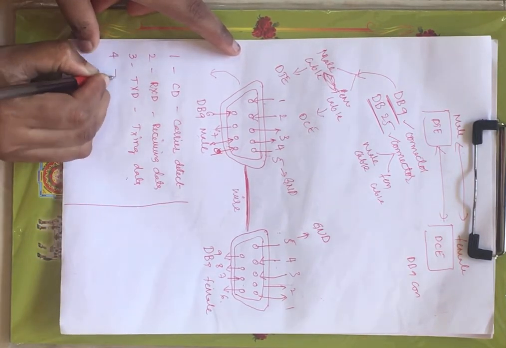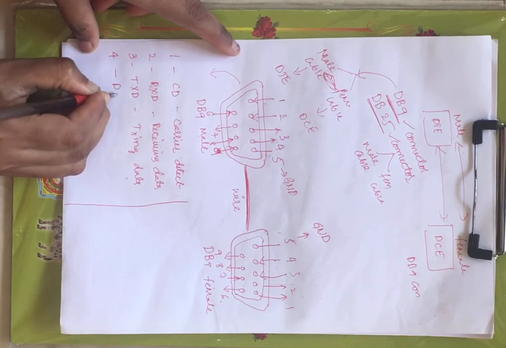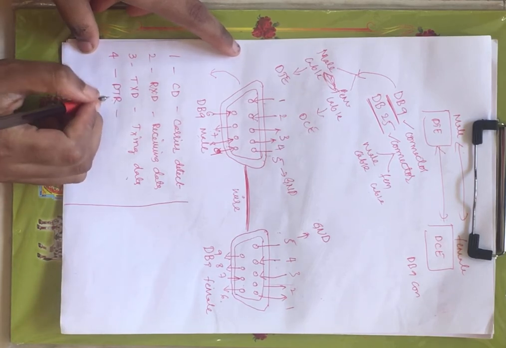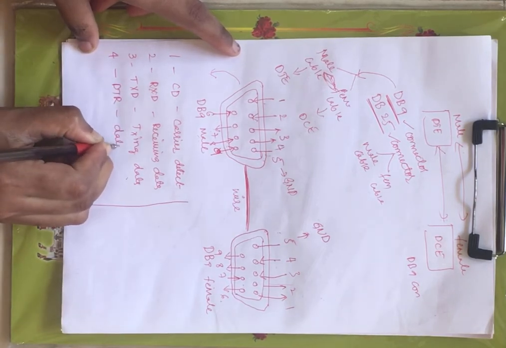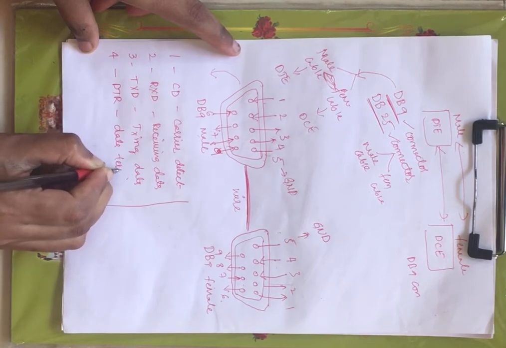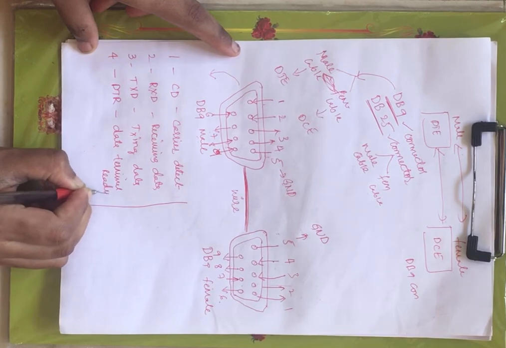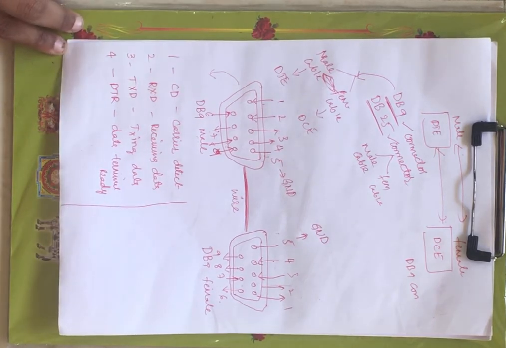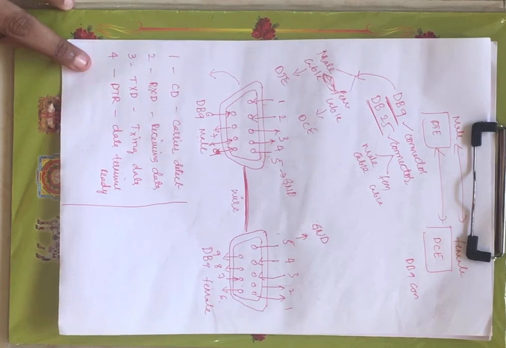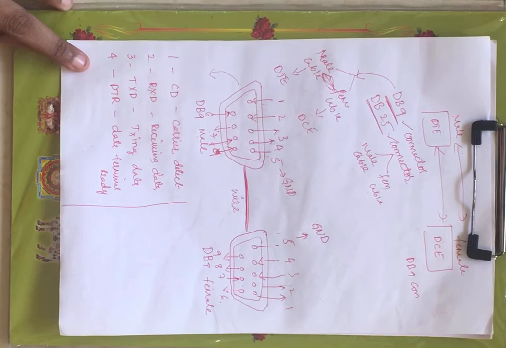And next, fourth pin you have DTR, that is data terminal ready, right? This will give the information whether the DTE is ready to accept a request or not.